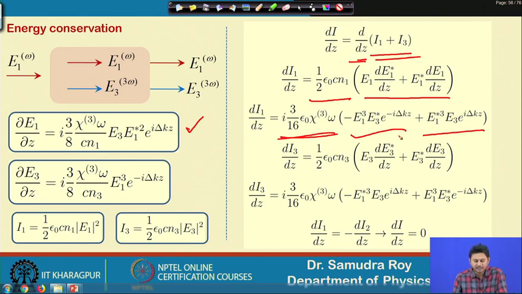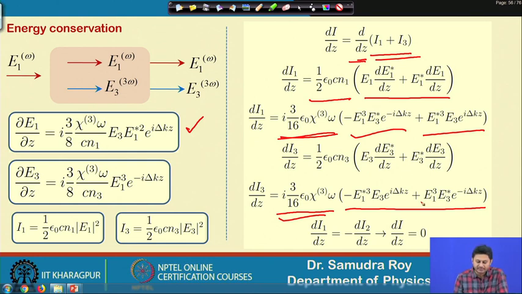In a similar way, if I do it for I3, we will have the same terms, only with a negative sign here. So, this term will be sitting here with a negative sign and this term will be sitting here with a positive sign. Please do that and check it by yourself.